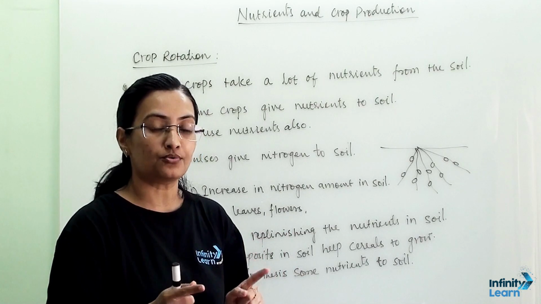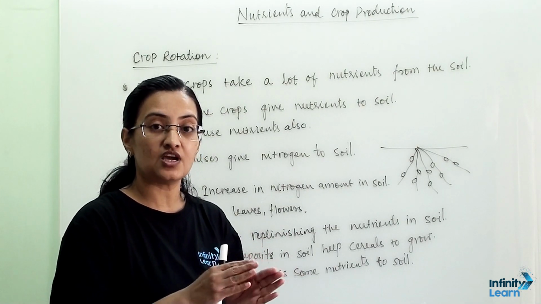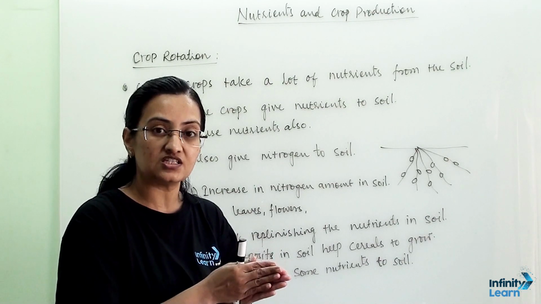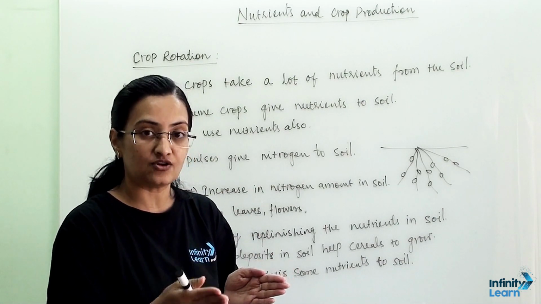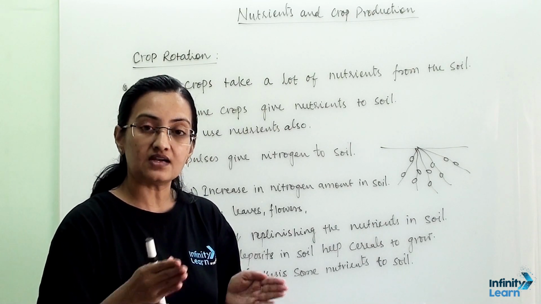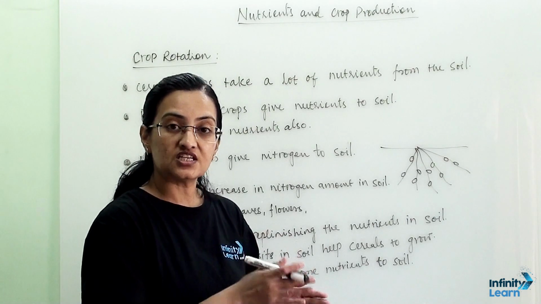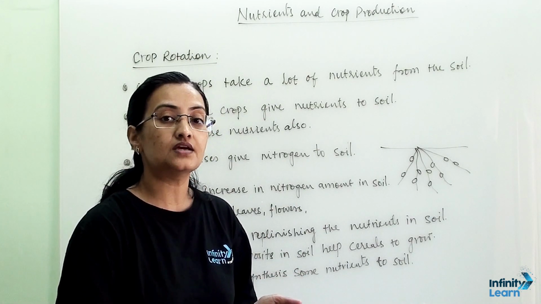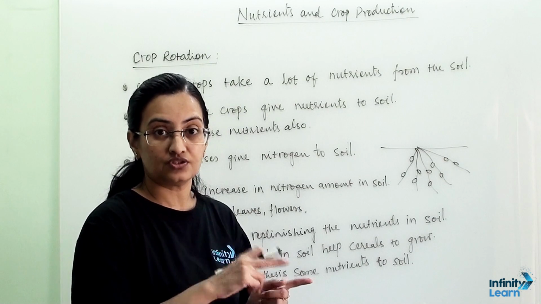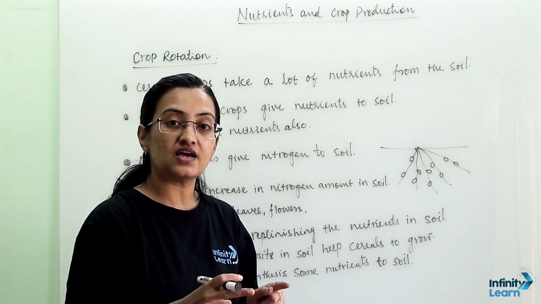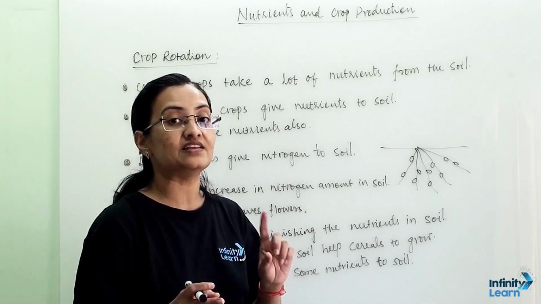That is not a crop rotation. Crop rotation means we are rotating crops, one by one. We take a crop like wheat, after that we take legume pulses, and again after that we take wheat. This is one pattern. Another pattern is: first year we take sugarcane, second year we take soybean, third year again we take sugarcane. So this is a crop rotation. We are changing the crop such that it will replenish the soil naturally.